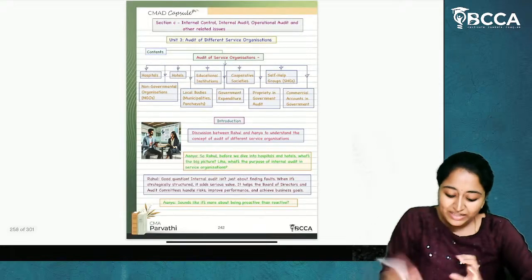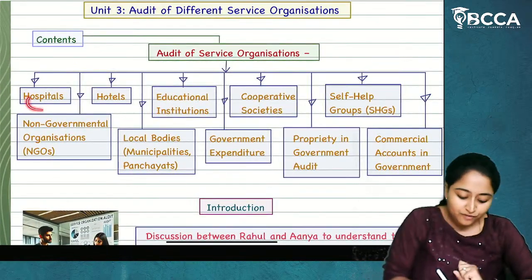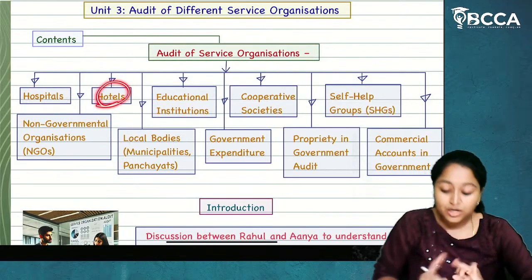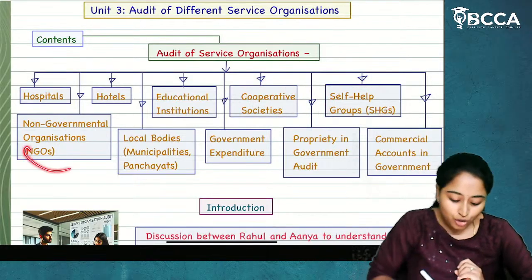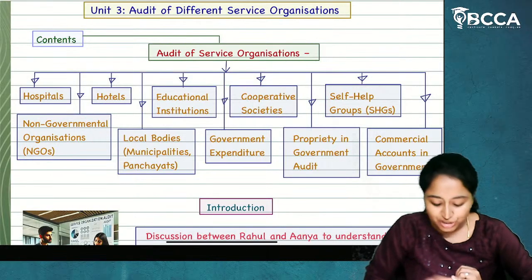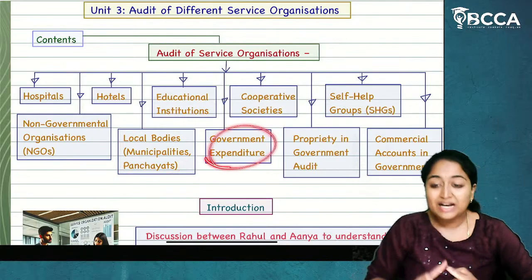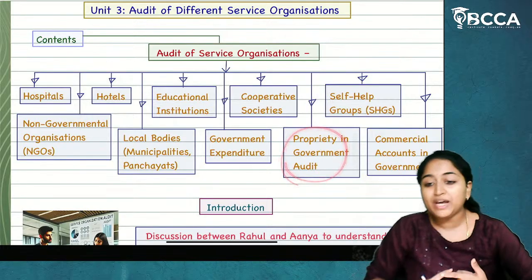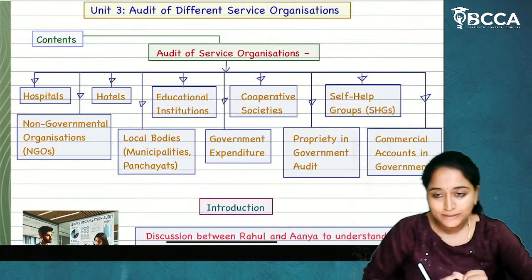Now, how many types of service organizations do we have in this particular unit? First is hospitals, next hotels, educational institutions, cooperative societies, self-help groups, non-government organizations (NGOs), local bodies, which is municipality and panchayats, government expenditure, proprietary and government audit, and commercial accounts and government audit.